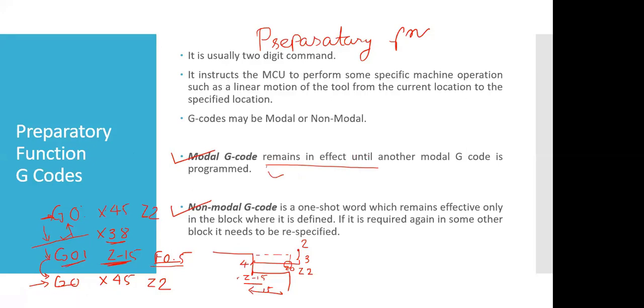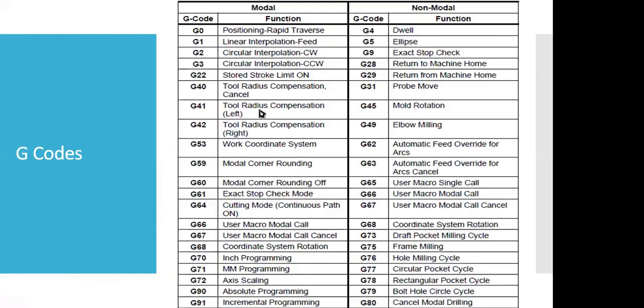Okay. So G01 replaces G0, and G01 replaces G02 or G03. There are so many codes like this. So these are the preparatory functions. Let us see some of the functions. There are so many. I will be explaining the essential codes that we will be using during the practice.